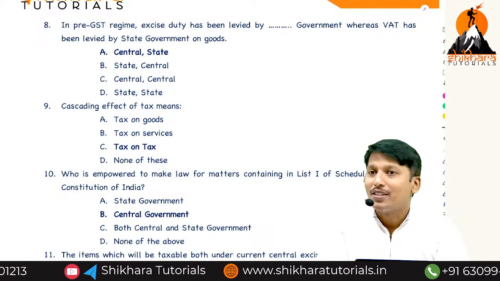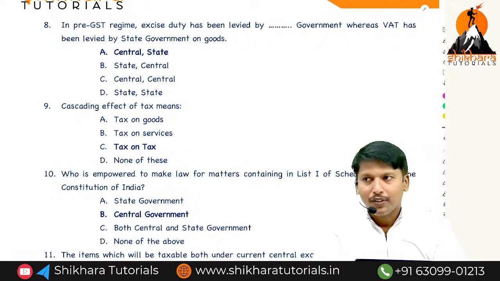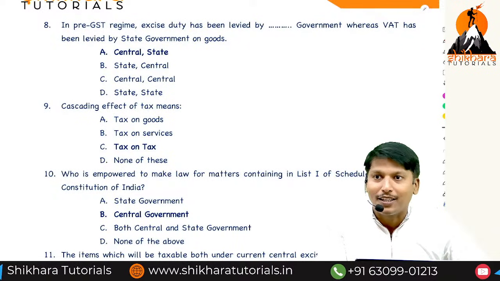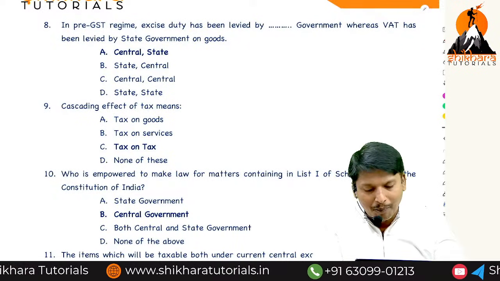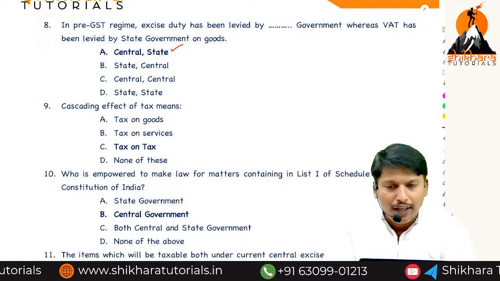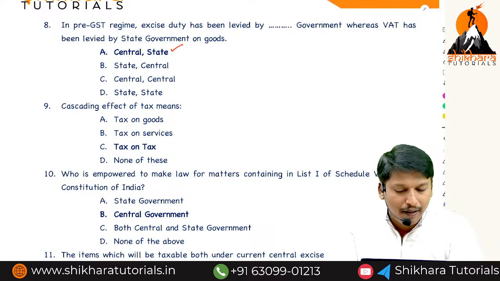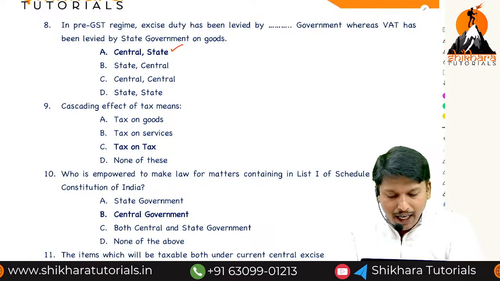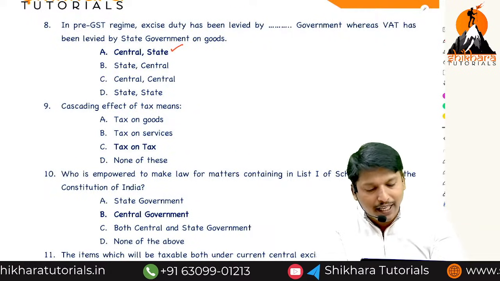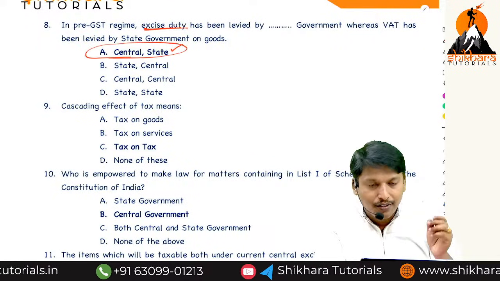Even in the class I said, for tobacco, central excise; for drugs, state. Both central and state. Many are writing a wrong answer here. In the pre-GST regime, excise duty was levied by the central government, whereas VAT was levied by the state government on goods. Here the central excise duty, either central or state.